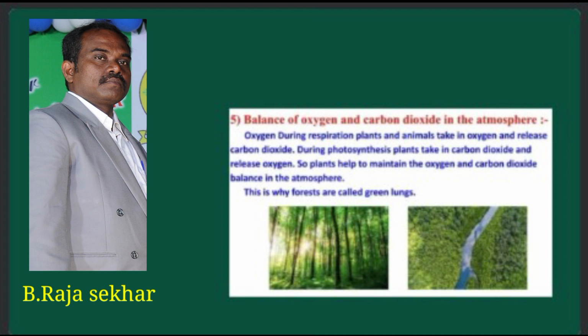Plants prepare their own food by photosynthesis. So plants help to maintain the oxygen and carbon dioxide balance in the atmosphere.